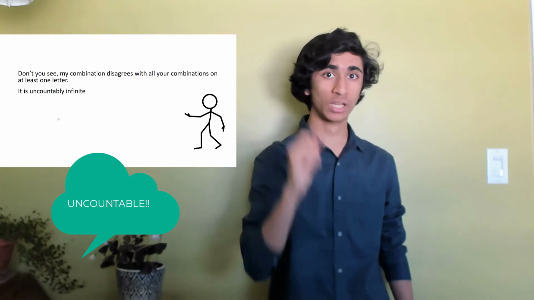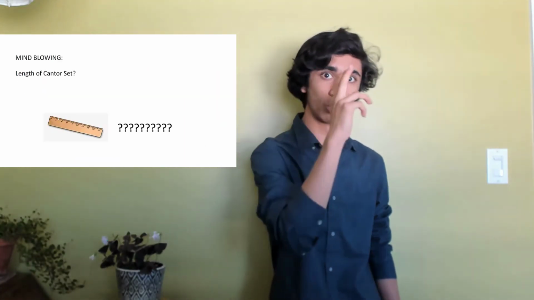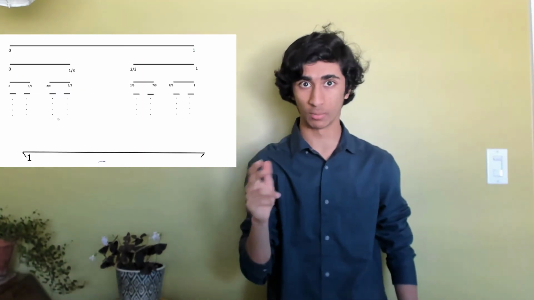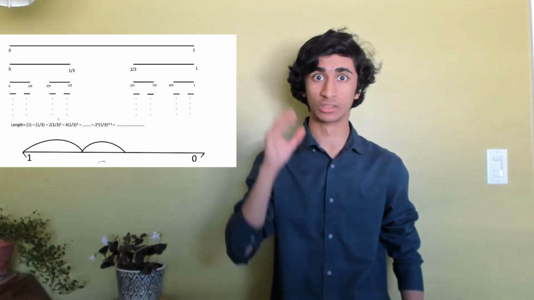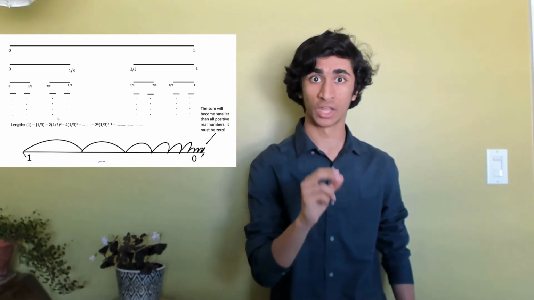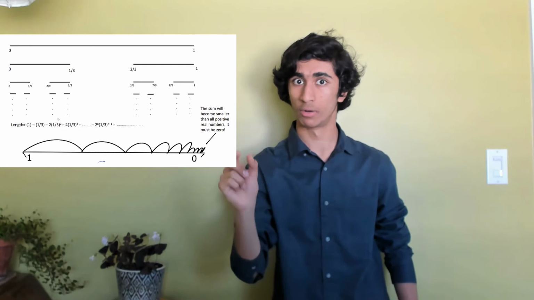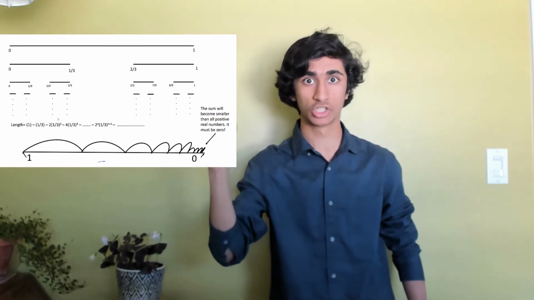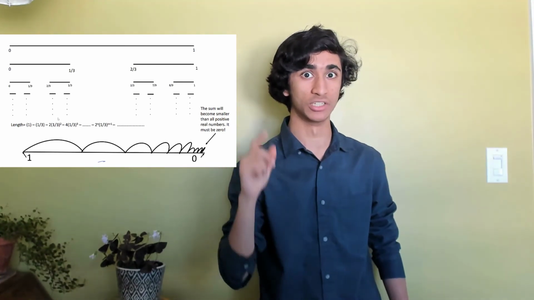Now here's the really mind-blowing part. What is the length of the Cantor set? Well, it's simply what we started with, 1, and we subtracted 1 over 3 from it, and we kept subtracting the middle thirds, getting the following infinite series. Now this series will eventually converge to a number that is smaller than any positive real number, so the length of the Cantor set must converge to 0. The length of the Cantor set is 0.